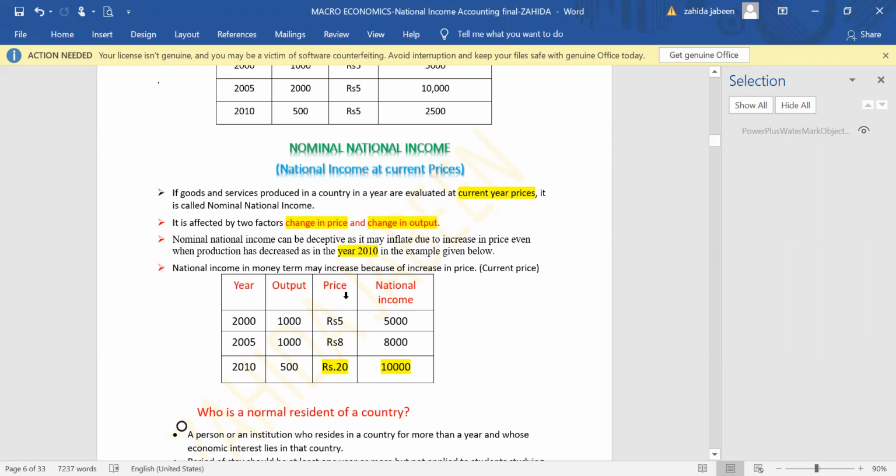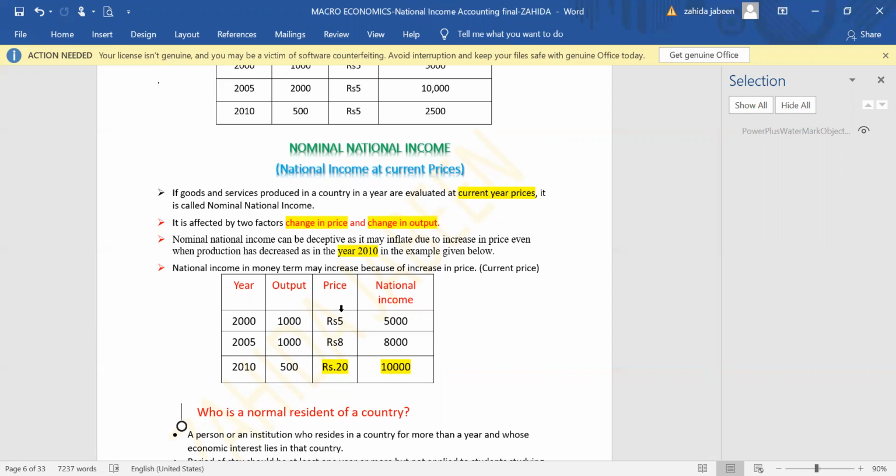Keep it in your mind, nominal national income is affected by two factors: production as well as prices, because prices are changing. And sometimes nominal national income increases because of increase in price, not because of increase in output. Whereas real national income is affected only by one factor, that is output.